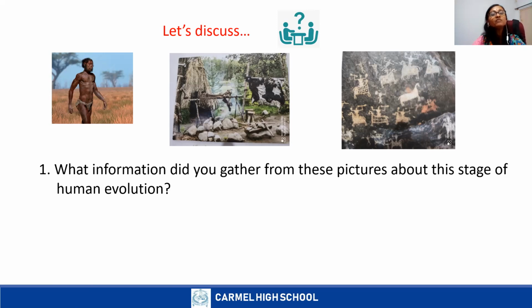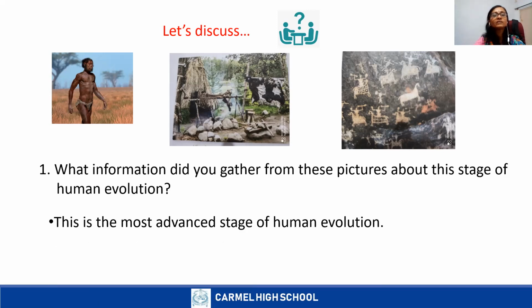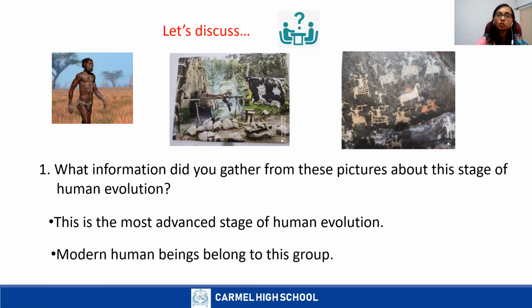Then their facial features. See that facial feature, like nose, mouth. Okay, similarity between the modern human. You can see it is similar to the modern human. So these are the information you get from these pictures. This is the most advanced stage of human evolution. So Homo sapiens is the most advanced stage of human evolution in the evolutionary process. Modern human being belong to this group. So modern human being belong to Homo sapien.